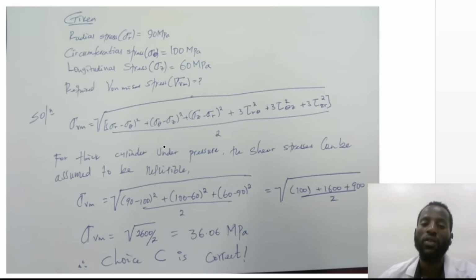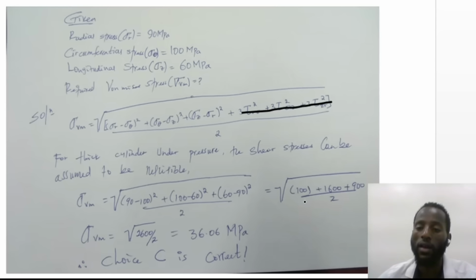So for a thick cylinder under pressure, the shear terms are 0 or assumed to be negligible. We have the given radial, longitudinal, and circumferential stresses, and by substituting the values, here we have radial 90, circumferential 100, and the other circumferential 100, longitudinal 60, and radial 90.